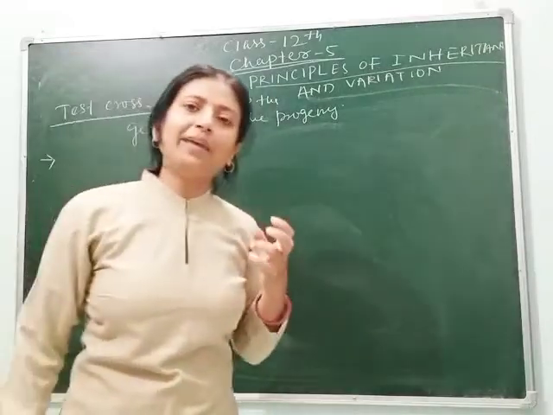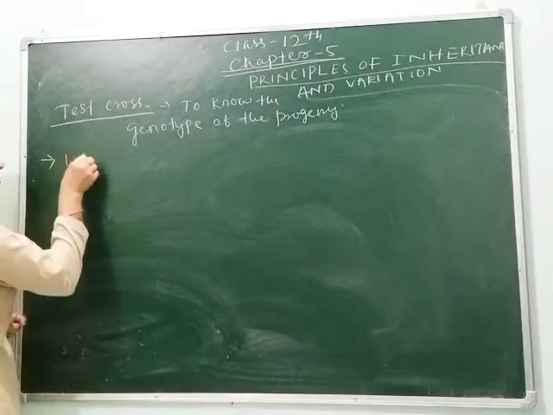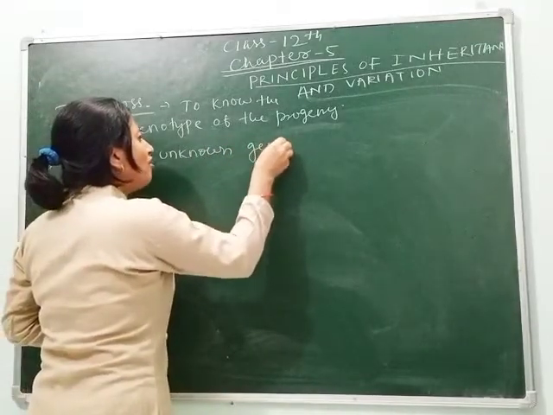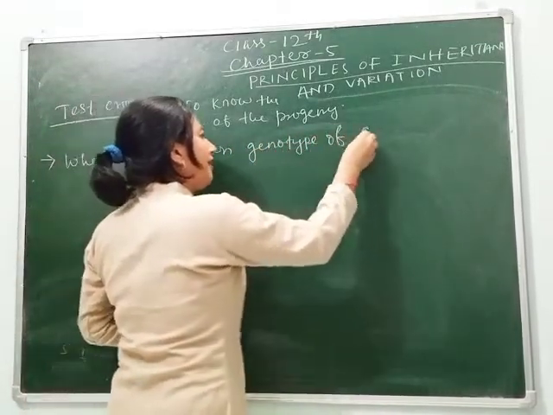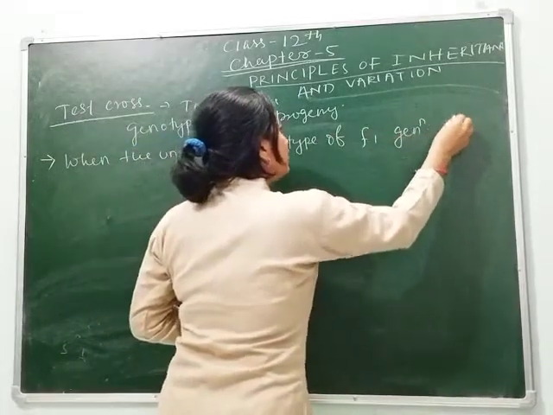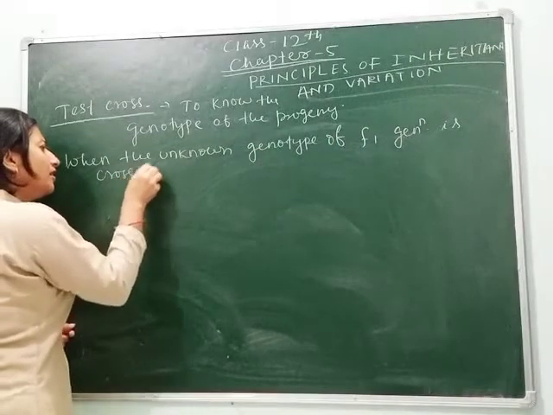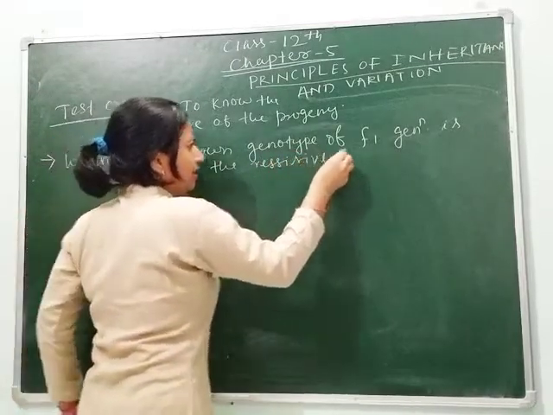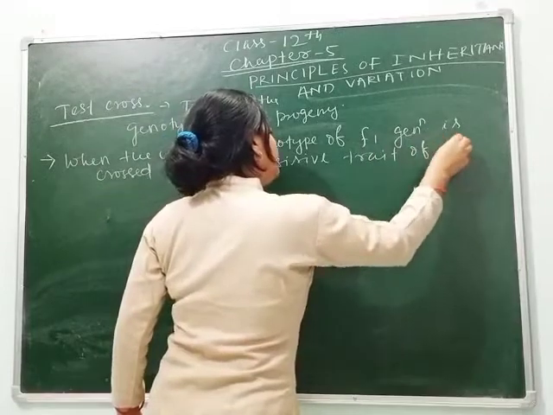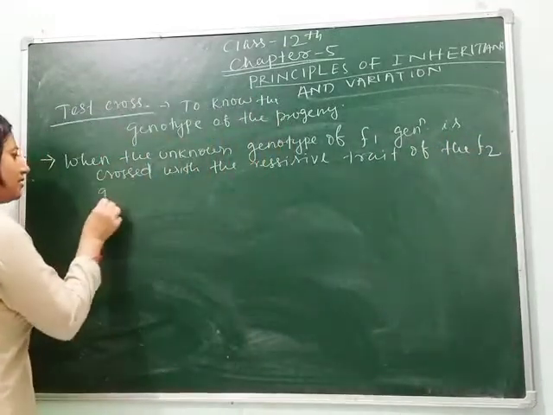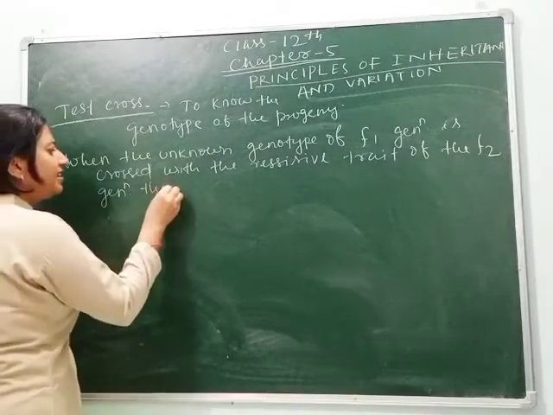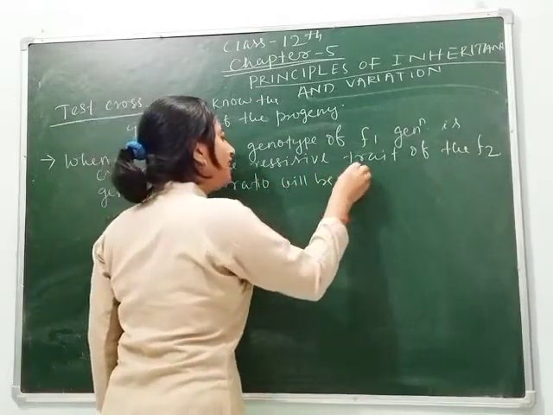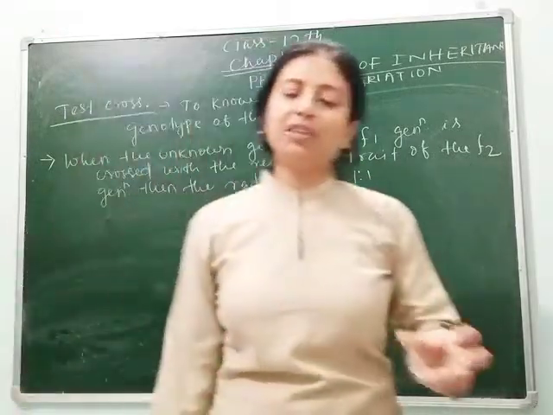A test cross is defined as: when the unknown genotype of the F1 generation is crossed with the recessive trait, in the F2 generation the ratio will be 1:1. Meaning the genotypic ratio will be 1:1.